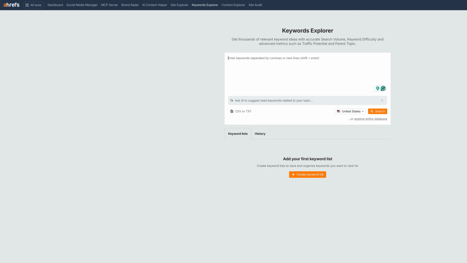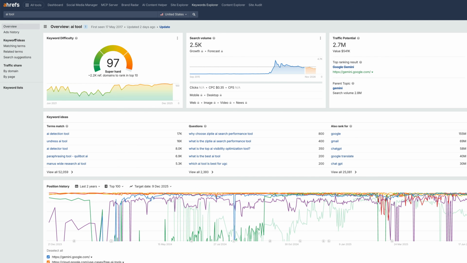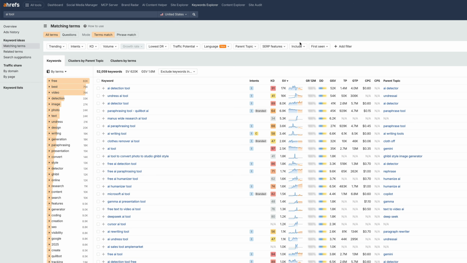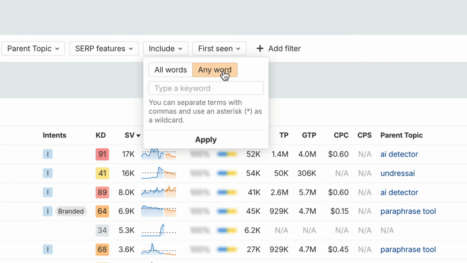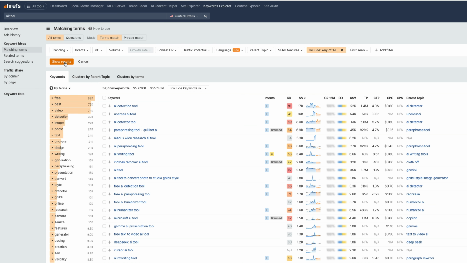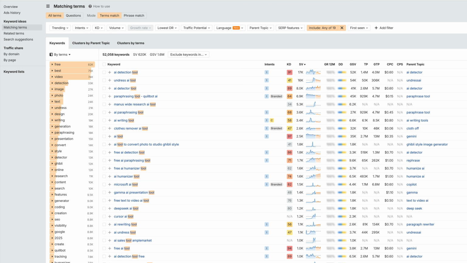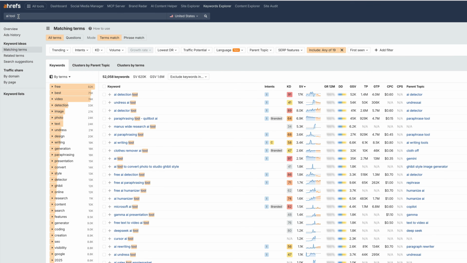So in this case, we can go back to Ahrefs, type in our seed term AI tool, matching terms, and then we're going to click include. We're going to do any word and we're going to paste over the filters that are in the description below. As you can see, it's going to find keywords that have AI tools somewhere in them, but they also have how, why, what, examples, all of these options. I'm going to hit apply. And as you can see, there's 19 of them that I've created. You're going to hit show more. And there you go. We can see a lot of these new keyword ideas based off of that seed term.